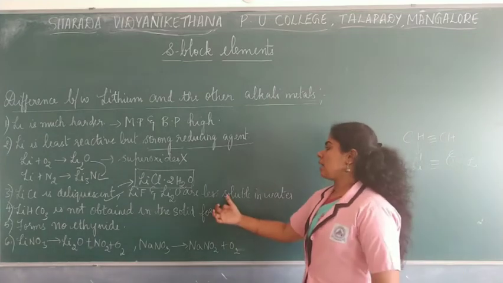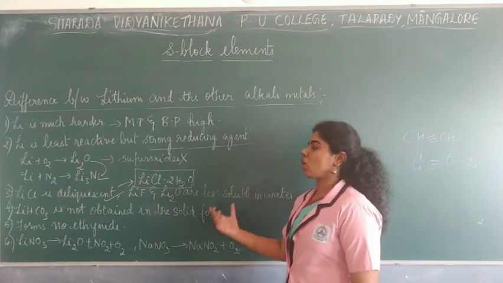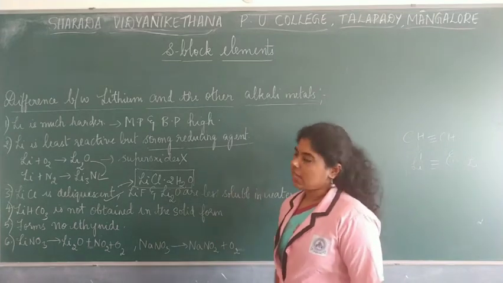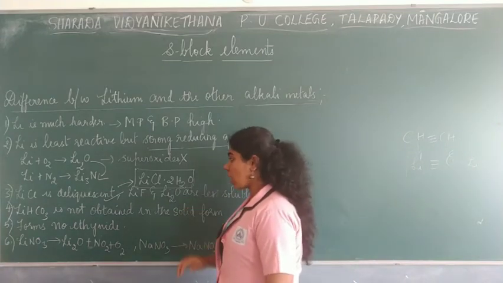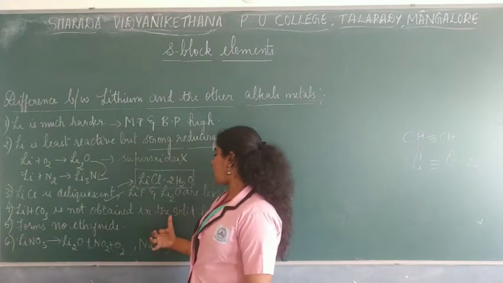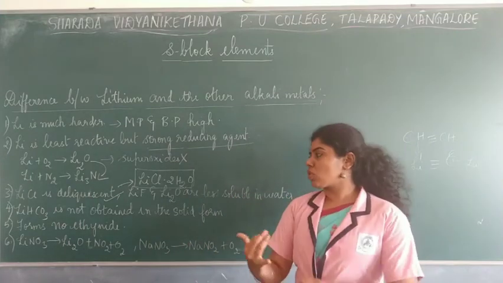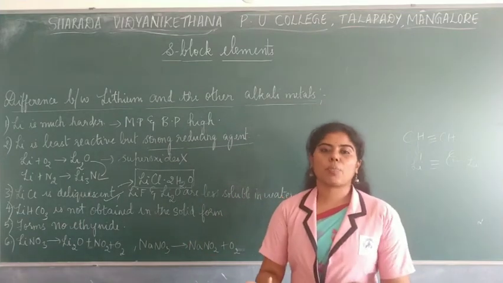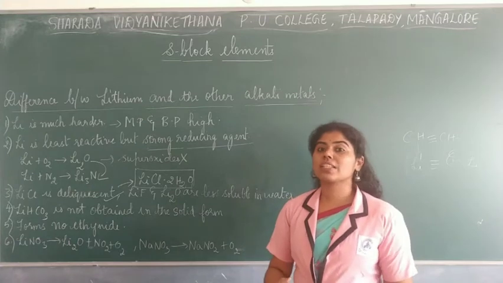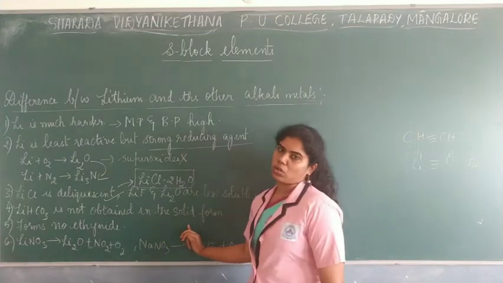Due to that, they become less soluble in water, comparatively less soluble when you compare to other alkali metal compounds. And also, lithium hydrogen carbonate is not obtained in the solid form. All the other alkali metals, suppose sodium hydrogen carbonate or potassium hydrogen carbonate, all of these are obtained in solid form, whereas lithium hydrogen carbonate is not obtained.